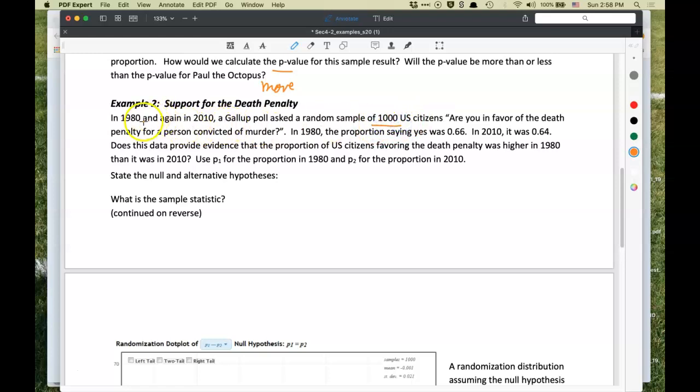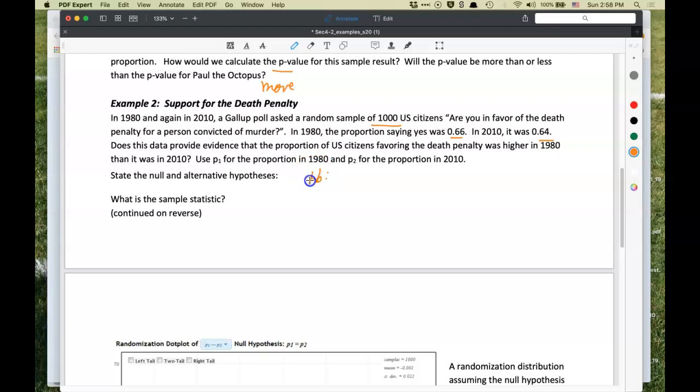In 1980 and 2010, are you in favor of the death penalty for a person convicted of murder? It was 0.66 in 1980, 0.64 in 2010, and the question is, does the data provide evidence that the proportion of U.S. citizens favoring the death penalty was higher in 1980 than it was in 2010? Use P1 for the proportion in 80 and P2 for the proportion in 2010. So state the null and alternative hypotheses.